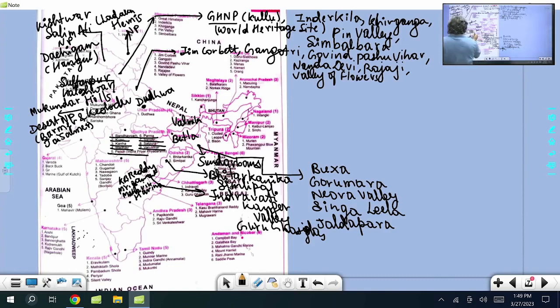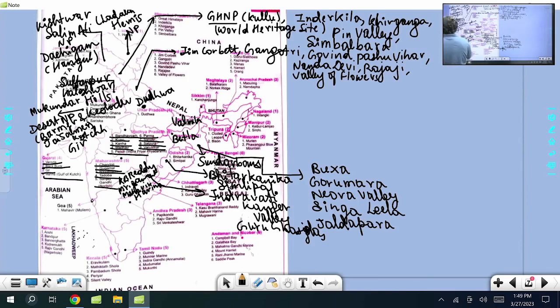Then Maharashtra, Chandoli, Gugamal, Navegaon Nagzira, Tadoba, Sanjay Gandhi, that is Borivali. Gujarat, Vansda, Blackbuck National Park, Gir very important, Gir forest, known for Asiatic lion. Then Kutch, you are aware, Kutch is the Marine National Park.